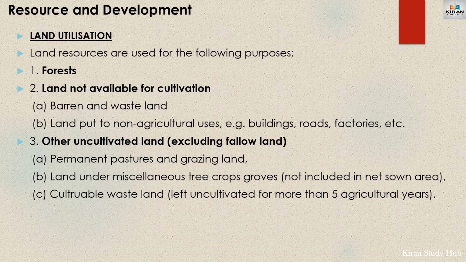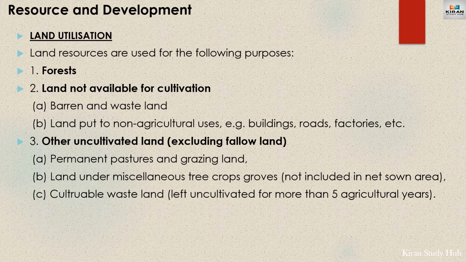Land utilization. The land has been used for various purposes. Some of the land in India is completely of forest. Second, land is not available for cultivation, which includes barren and wasteland, such as examples such as the Thar desert of Rajasthan, the cold deserts of Ladakh, and land put to non-agricultural uses such as cities. And in cities we find buildings, roads, railways, airports, seaports, factories. There we don't go for agriculture.